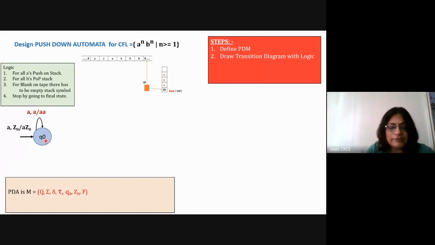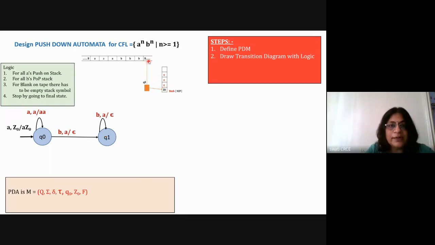So in Q0, if there is any B, then for B remove A from the stack and go to Q1. Now in Q1 also it will get B and A. So in Q1, with B comma A, this A is replaced with epsilon. So now again it will get the third B with A. So this third A is also deleted.